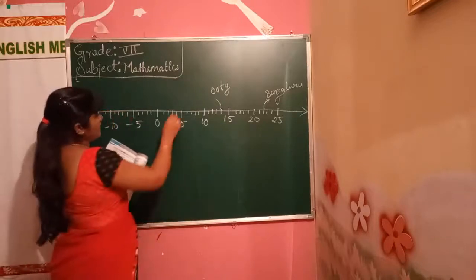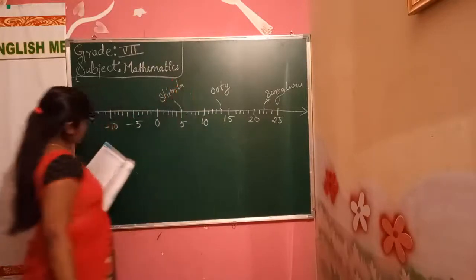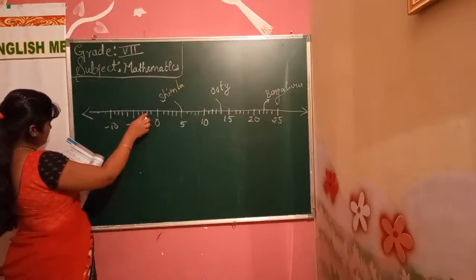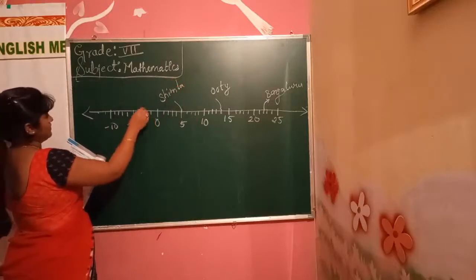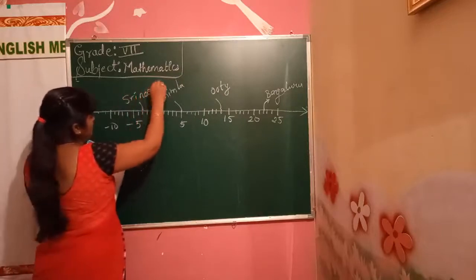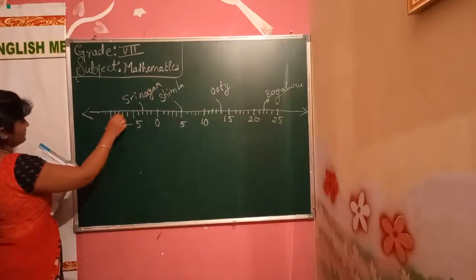Okay, where is Shimla? Here, 5. And where is Srinagar? Here, after 0. 1, 2, 1, 2, 3. Here is Srinagar. And where is Lahaul Spiti? In the 8th place.